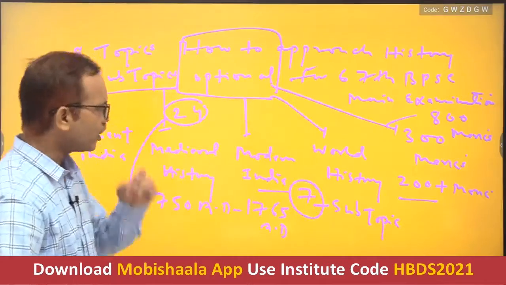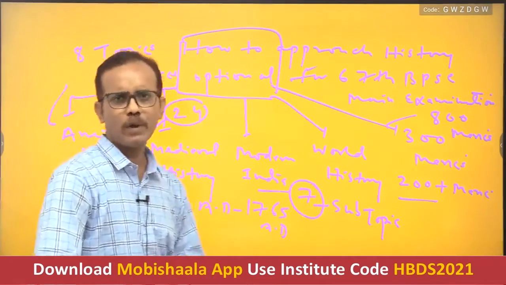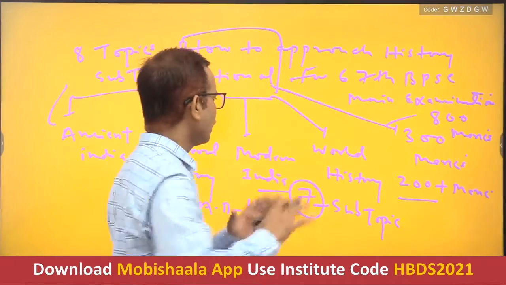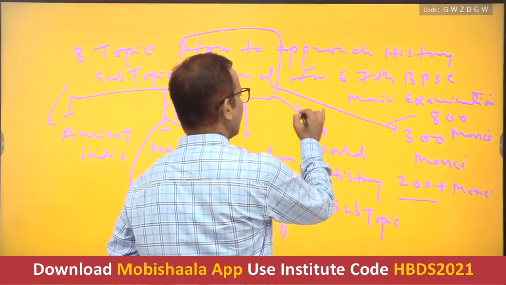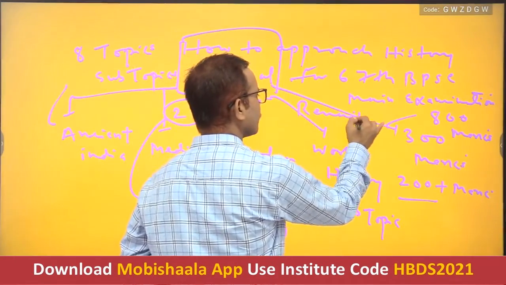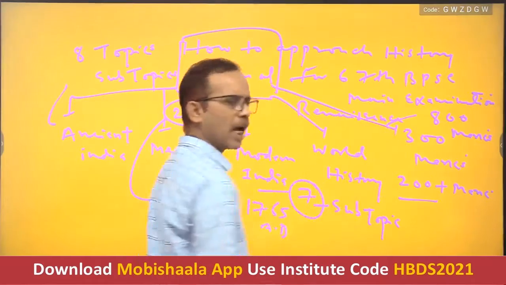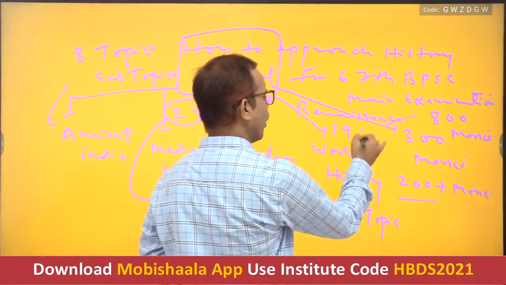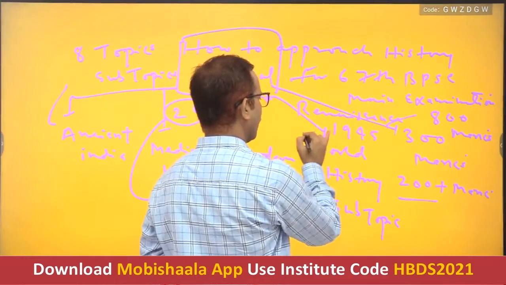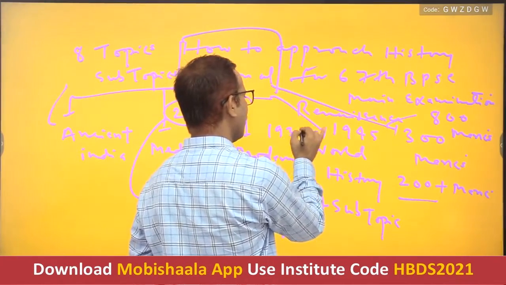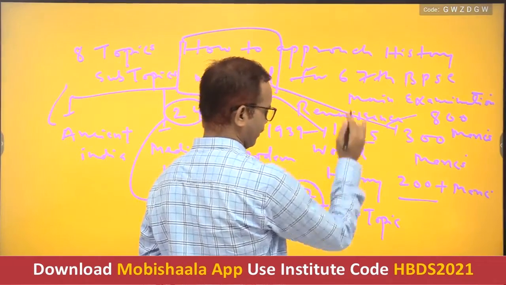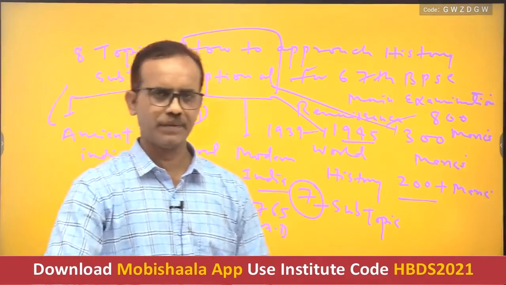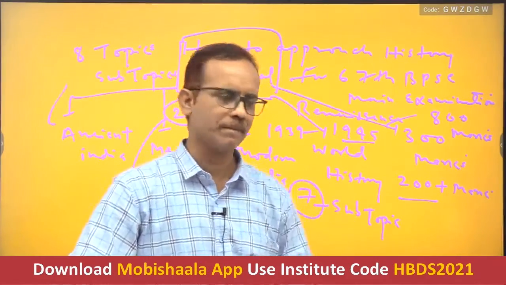And in world history, you have to go through all major events since the Renaissance, that is Punarjagran, up to the Second World War, 1939 up to 1945. This is a glimpse of your syllabus of history optional paper.